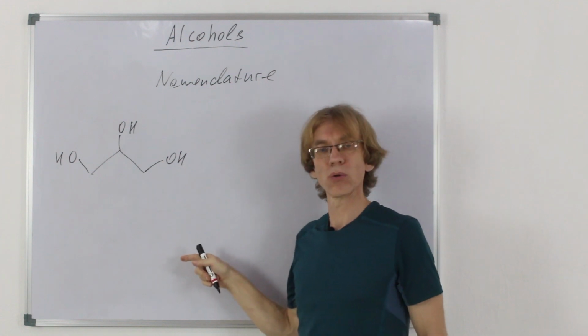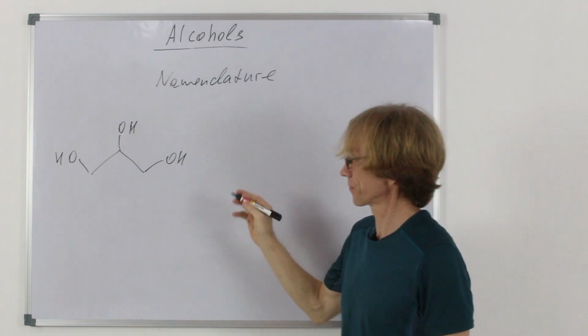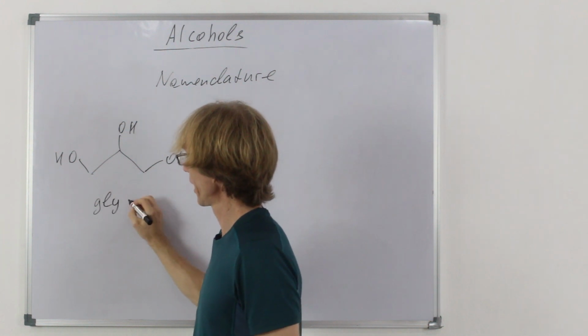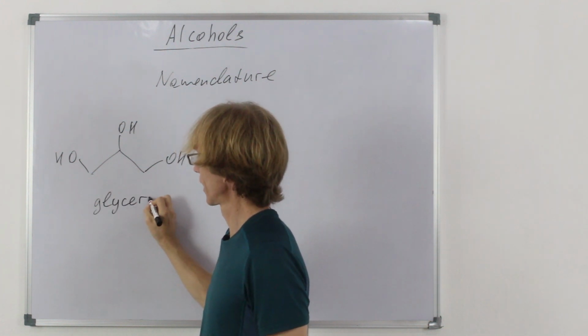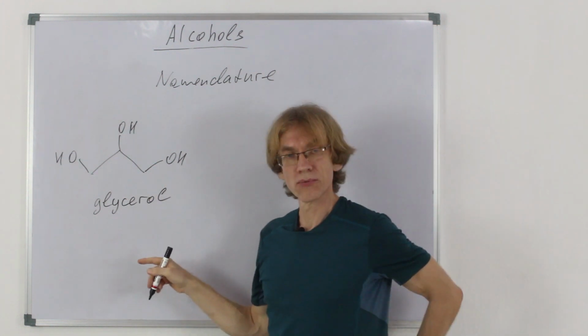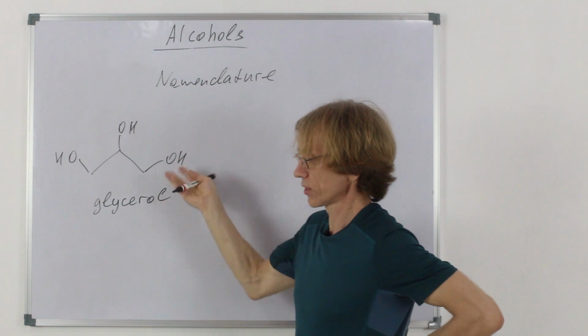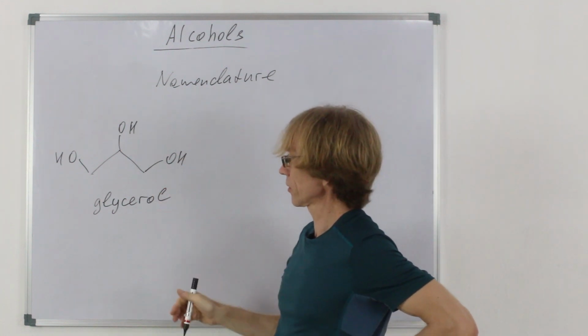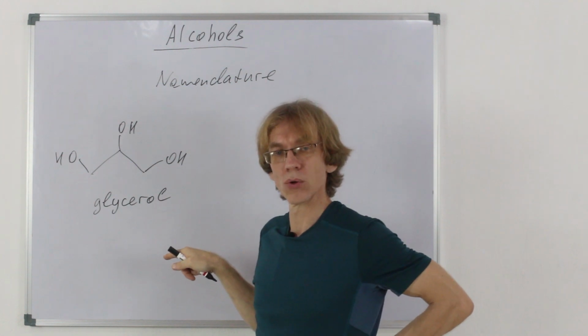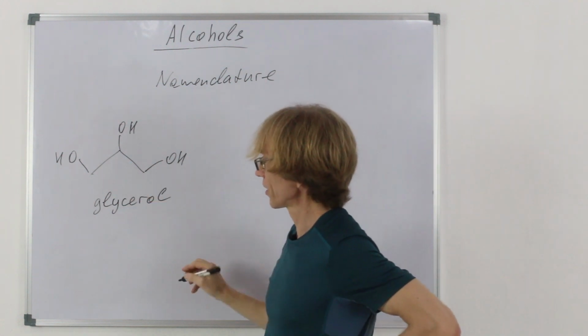It's some triol, yeah? But it has a pretty well-known common name, glycerol. And if we give the name using standard nomenclature, it would be propane-1,2,3-triol.